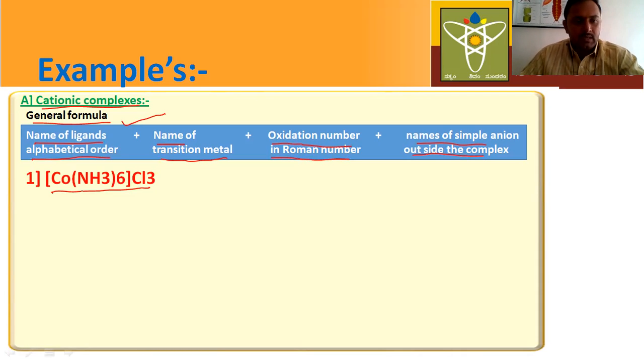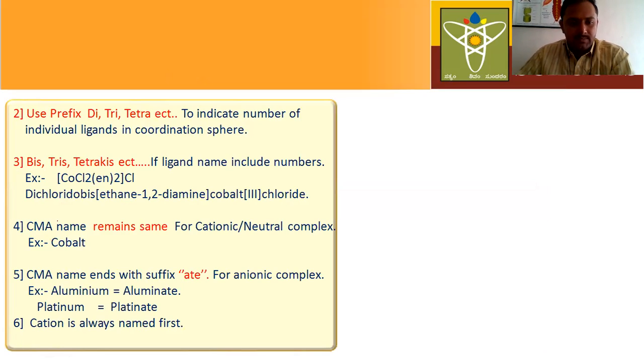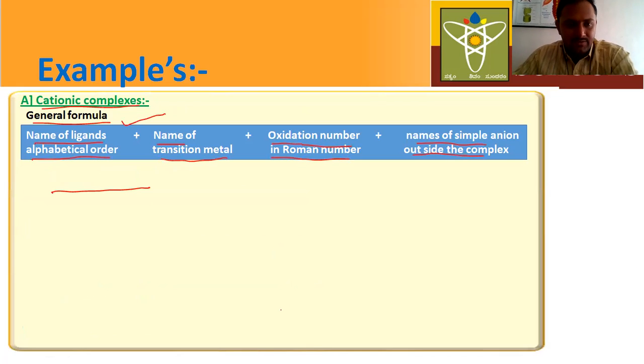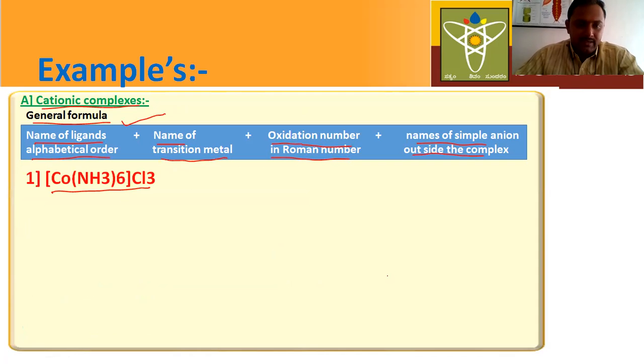Okay, see here. We know, according to the sixth rule, cation is always named first. Just follow that rule. Here, we know that coordination compounds contain two types of sphere. One is the ionization sphere, another one is the non-ionization sphere, right?